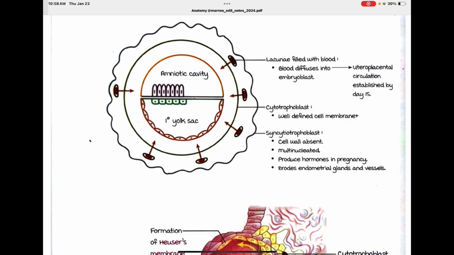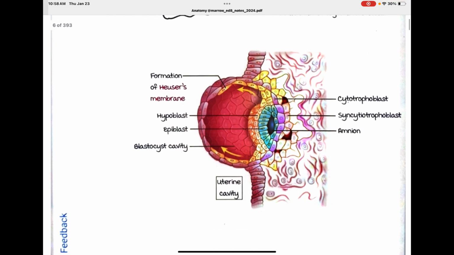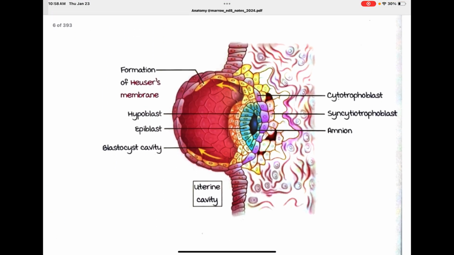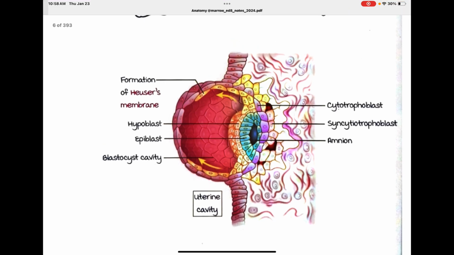So this is the cytotrophoblast, where the cells have a well-defined cell membrane, and this is the syncytiotrophoblast, where the cell membrane is absent. It is simply multinucleated. It creates hormones while the patient is pregnant, and they slowly erode endometrial glands and vessels. Here, the purple color is the cytotrophoblast. Behind that is syncytiotrophoblast.